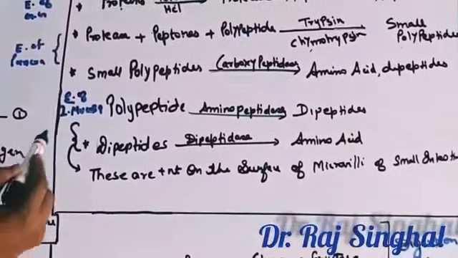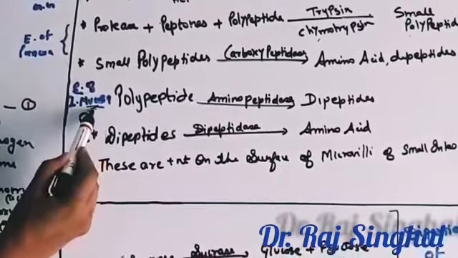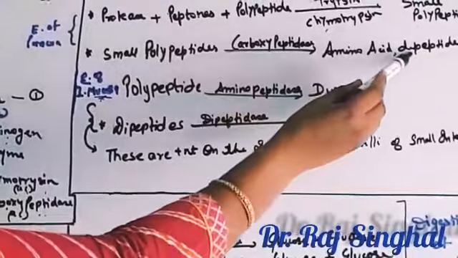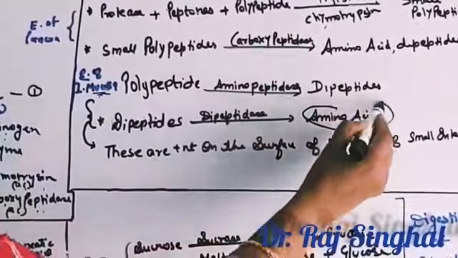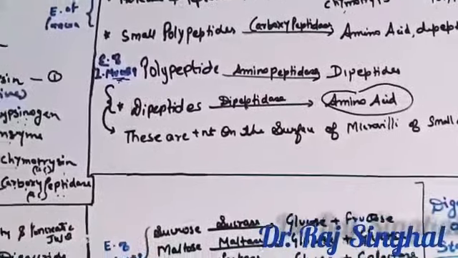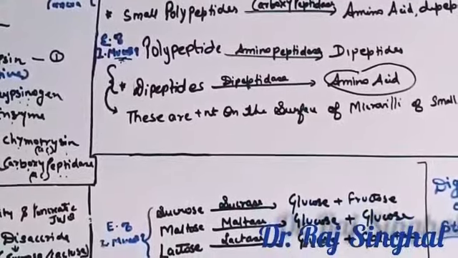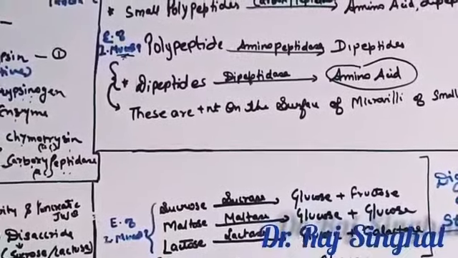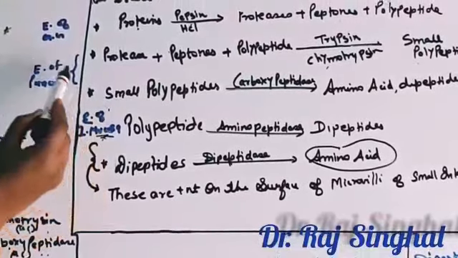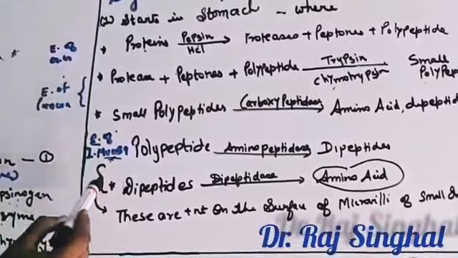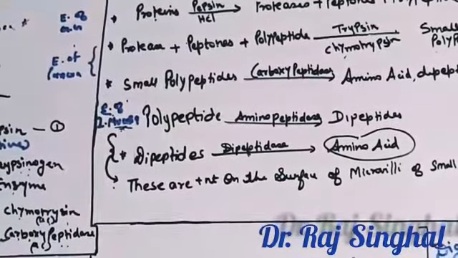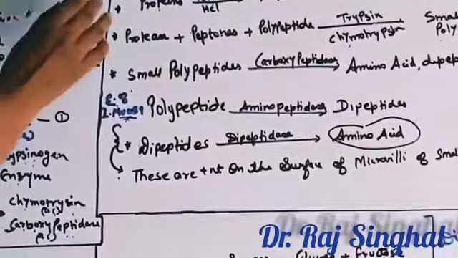Now the enzymes which are present in the intestinal mucosa like aminopeptidase and dipeptidase act on these dipeptides and convert them to the smallest particle, that is amino acid. This results in complete digestion of protein. Some part of digestion occurs in the stomach, some in the intestine by the action of pancreatic enzymes, and others by the enzymes of intestinal mucosa. This results in complete digestion of protein.